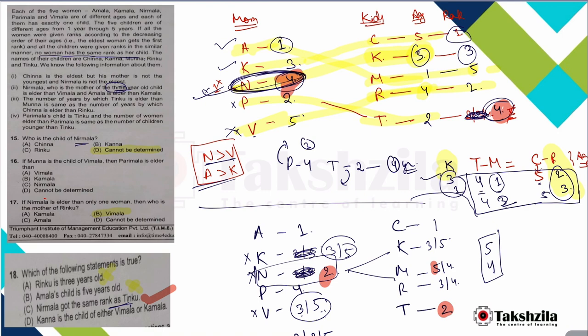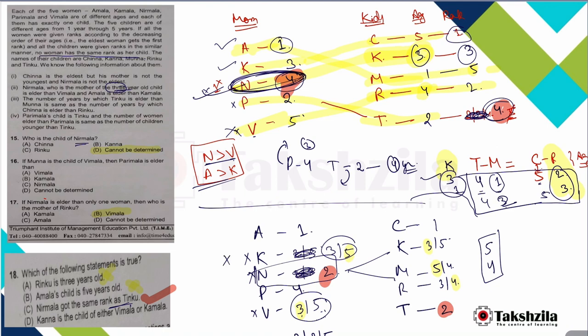So the case is, first of all, Munna is a child of Vimla. If I take the rank of Munna to be 5, then Vimla cannot be 5. Vimla has to be 3. If Vimla is 3, then K has to be 5. Now if 5 is over here, we cannot have a 5 over here. So K has to be 3 over here. If 3 is over here, R has to be 4. Now, mother of C cannot be the oldest. So mother of C cannot be K.